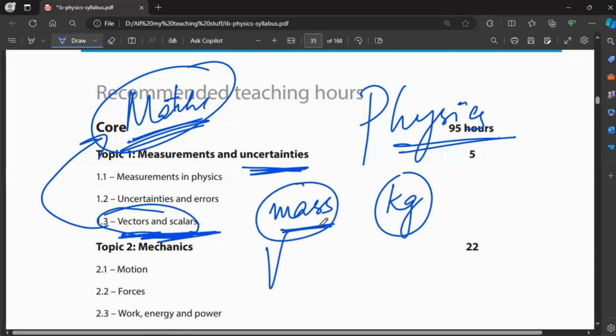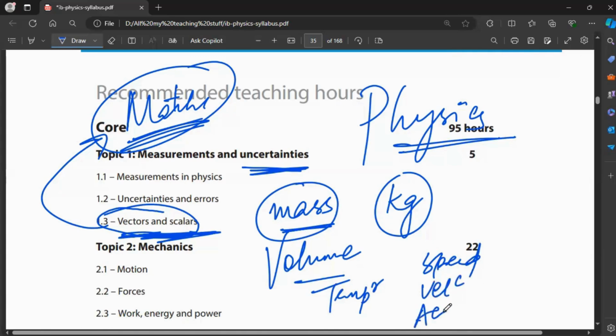Similarly, there is volume. There are many things, and these all are physical quantities. You can measure them. You can measure the mass, the volume, temperature, speed, velocity, acceleration. There are many, I can write 100 physical quantities. Acceleration, distance, displacement. These all are physical quantities. You can measure them. But there are two types of physical quantities.